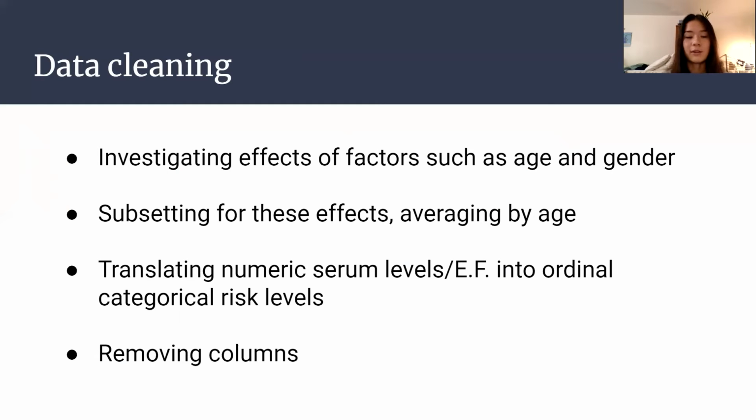Additionally, for our numeric variables, our serum levels and ejection fractions, we translated those in another column by mutating them into ordinal categorical risk levels. So for example, a creatinine level of 0.74 is at risk and below that is not.